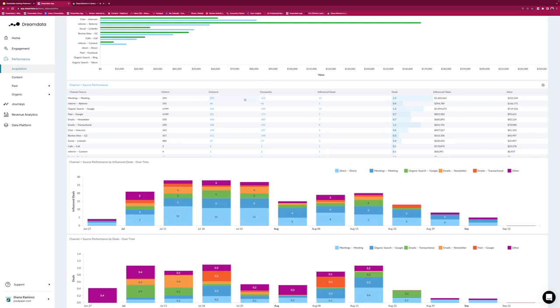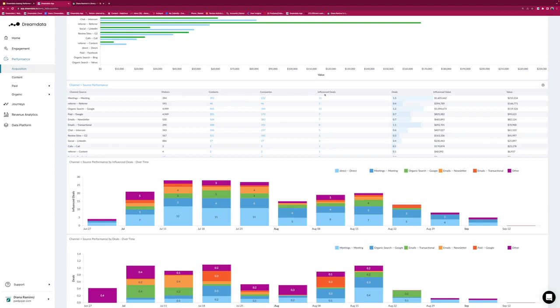Companies and contacts must not always be the same. Sometimes we have identified more companies than contacts, and that is because we have two ways of identifying companies. That could be either a contact is giving us their work email address, or it happens that an anonymous visitor is actually using the same IP address as a company. Then we connect the dots and identify companies that way as well.